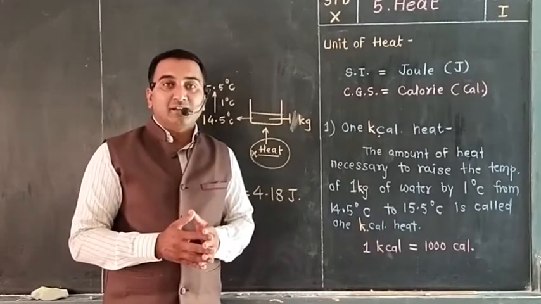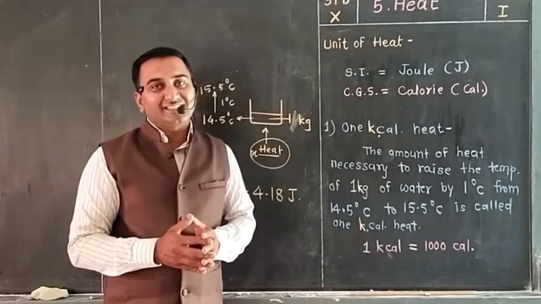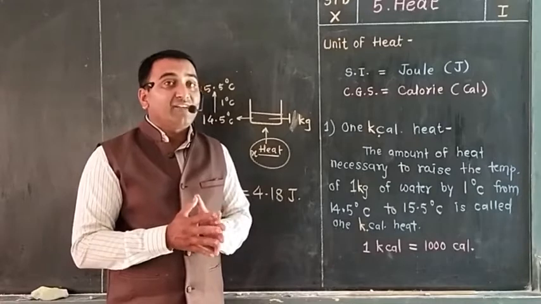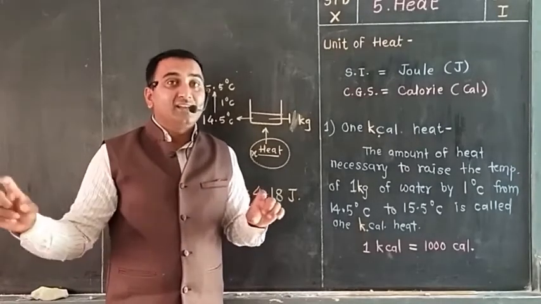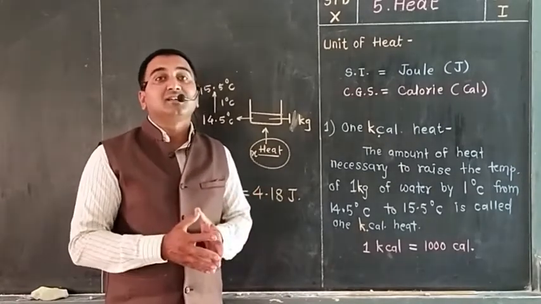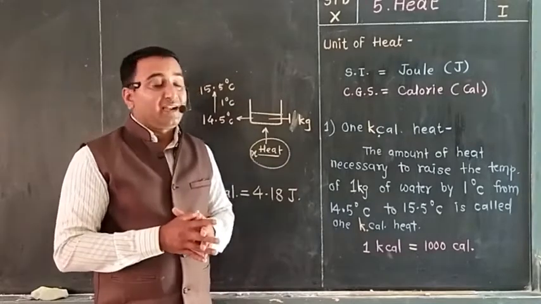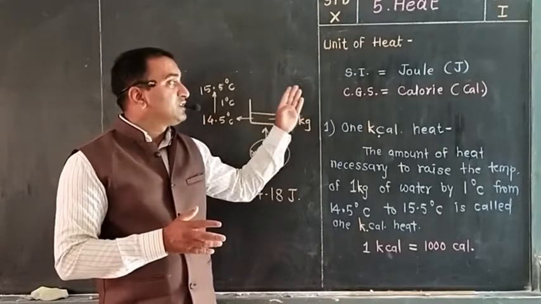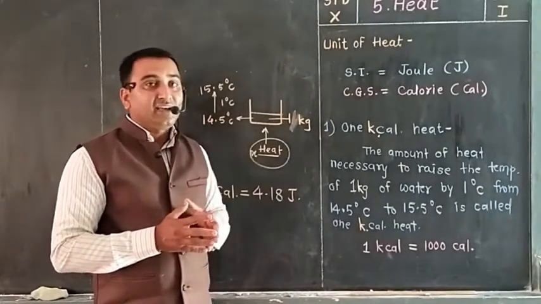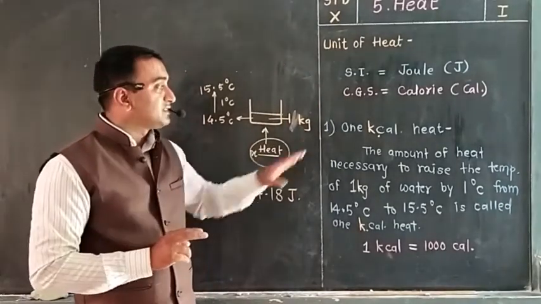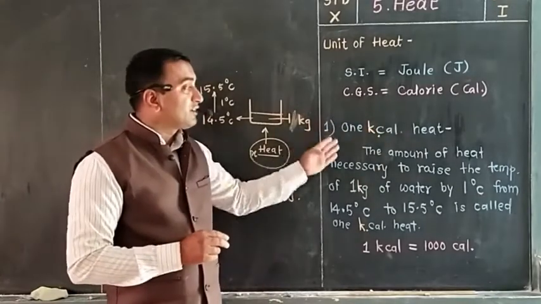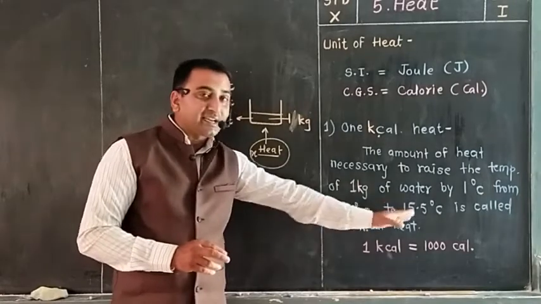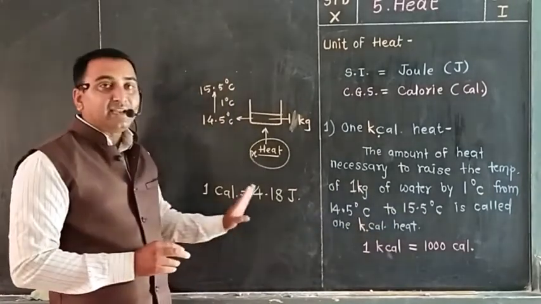And if relative humidity is more than 60%, then it is considered as humid air. Then we have discussed why we observe the trail in the winter and not in the summer after the aeroplane. And later we have discussed units of heat. Then SI unit is joule, CGS unit is calorie. And then two definitions we have discussed, 1 calorie heat and 1 kilocalorie heat. And later we have discussed the relation between kilocalorie and calorie, and between calorie and joules.